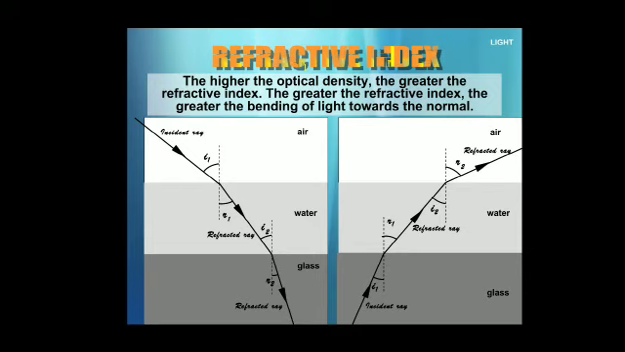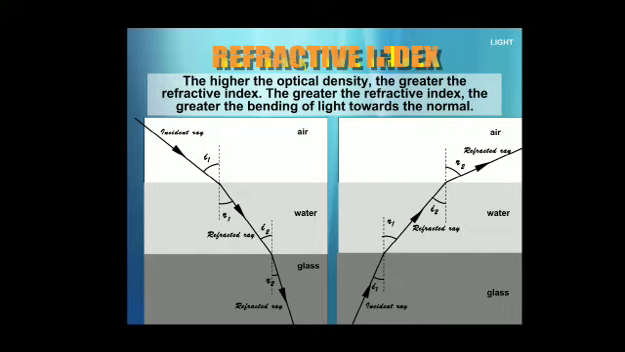What we are observing here is the refractive index: the higher the optical density, the greater the refractive index and the greater the bending. Air to water, water to glass. Try to observe the bending when a ray of light is traveling from air to water. In that case, bending is there, no doubt. But when I compare the bending in the case of glass, it is more.